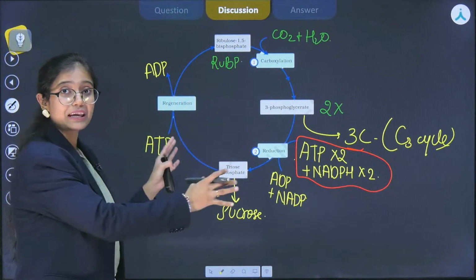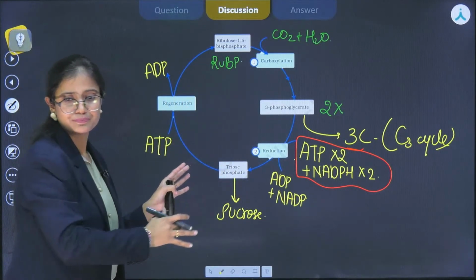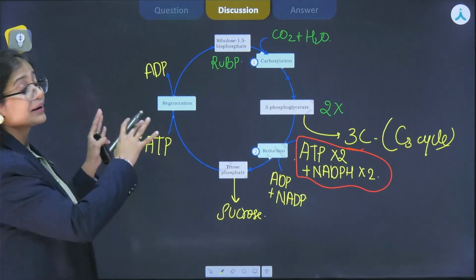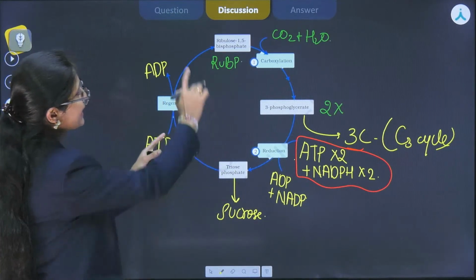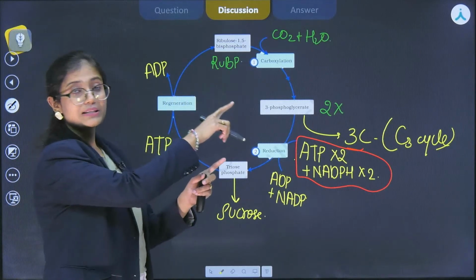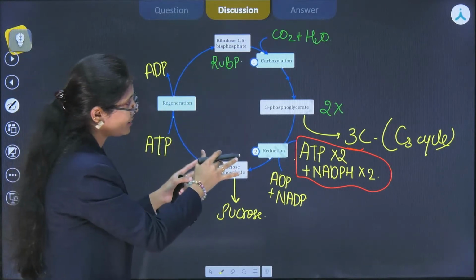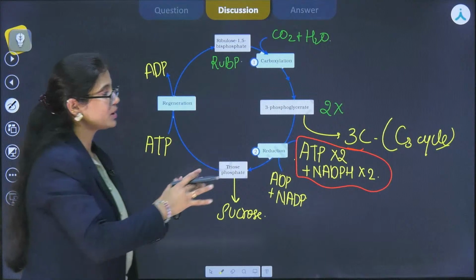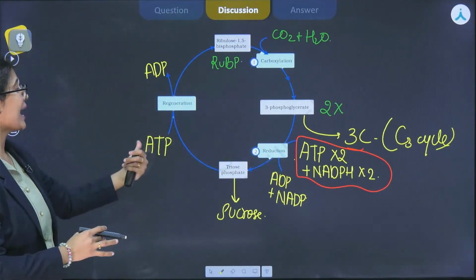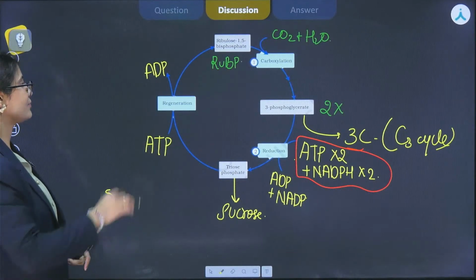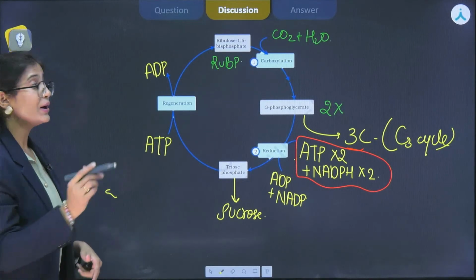अब अगर हम देखें and summarize this complete cycle, the first one is that here we are doing carboxylation, that means fixing of carbon dioxide and then forming the 2 molecules of 3-carbon compound, where we have used 2 molecules of ATP, and here we have used 1 molecule of ATP during the process of regeneration.